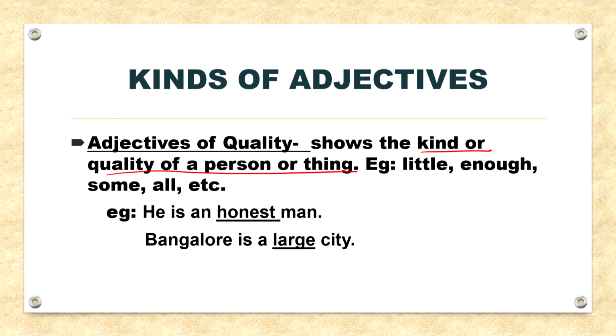So, little, enough, some, all, these are all your adjectives of quality. For example, he is an honest man. So, honest is your adjective over here. The adjective honest shows what kind of person he is. Another example, Bangalore is a large city.